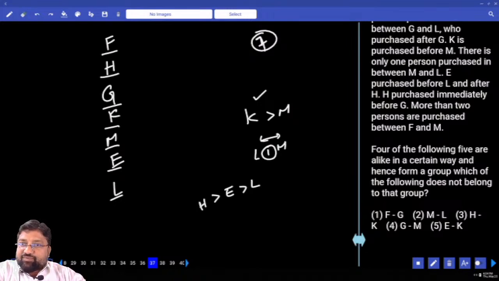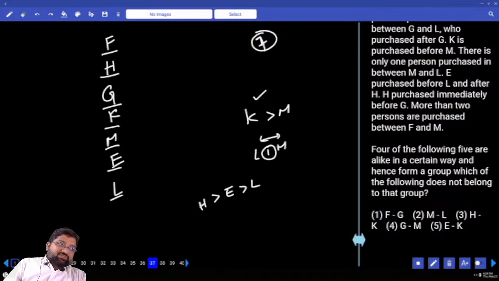We'll see who is purchasing before. F and G, who is purchasing before? M and L, who is purchasing before? M. H and K, who is purchasing before? H. G and M, M purchases after G, so G purchases before M. In E and K, E is purchasing after K. The gap is only 1 person, but you are not getting the answer if I go with 1 person. So what you have done is you have gone with who is purchasing before and who is purchasing after.